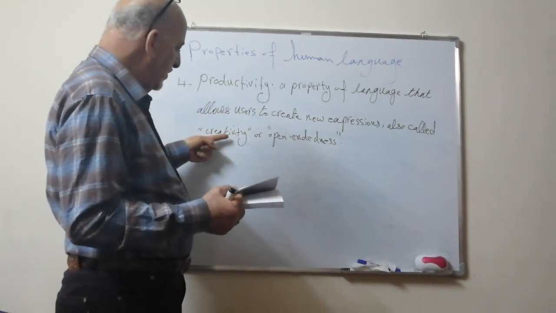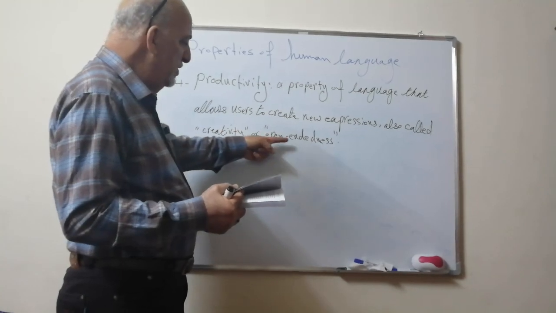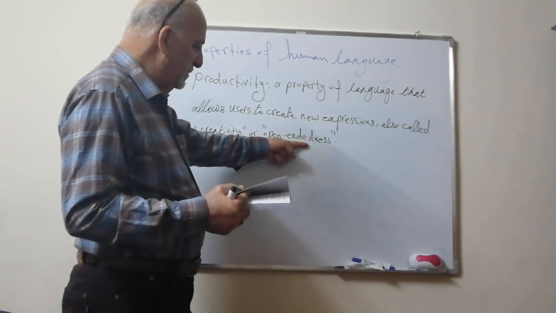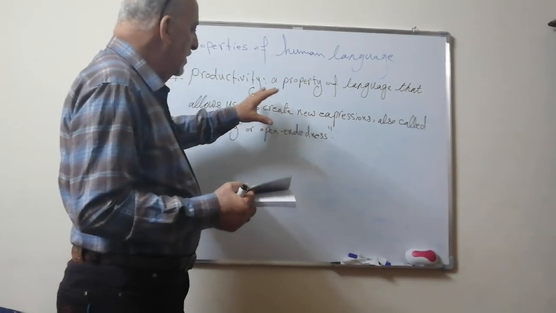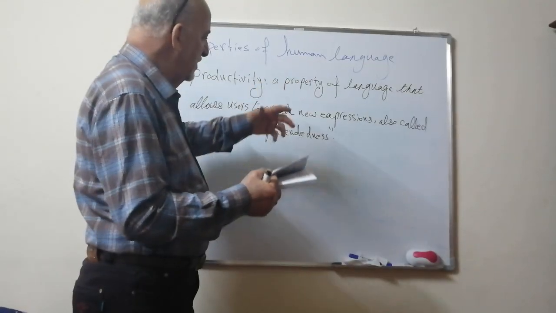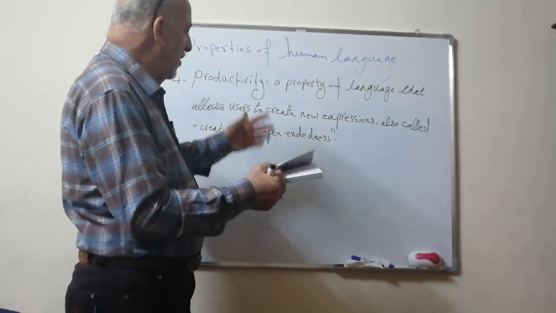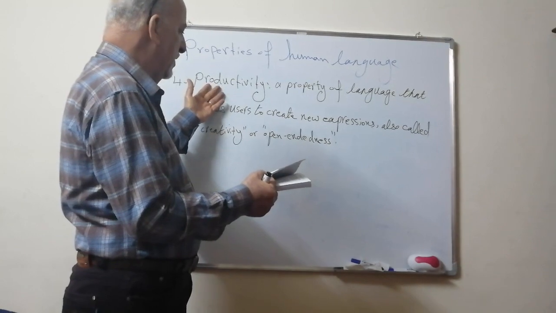It is also called creativity or open-endedness. Now let's come to the content, the meaning of this property.